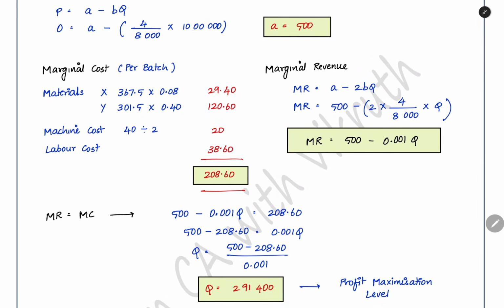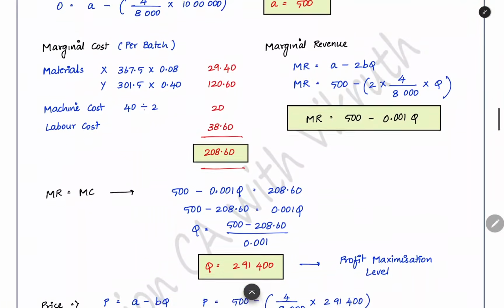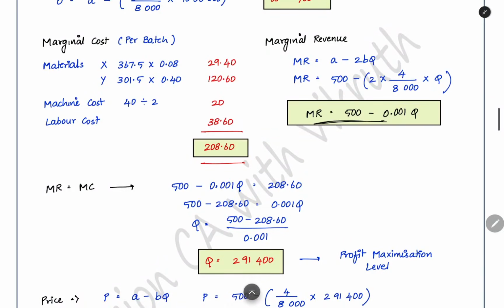And then marginal revenue, we have the equation A minus 2BQ. A we are having 500, which we found out earlier. 2 we will have it, and B we found out, and Q you have to keep as it is. That is what we are going to find out, the quantity demanded at which we get the profit maximization level. So this equation you are getting for marginal revenue.